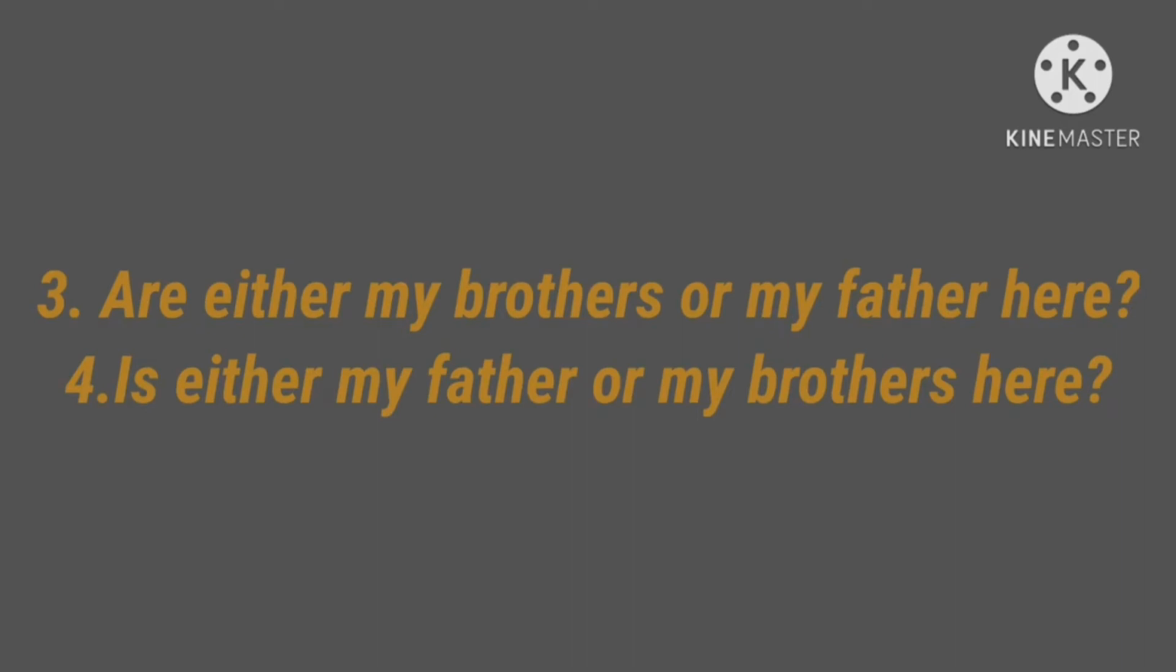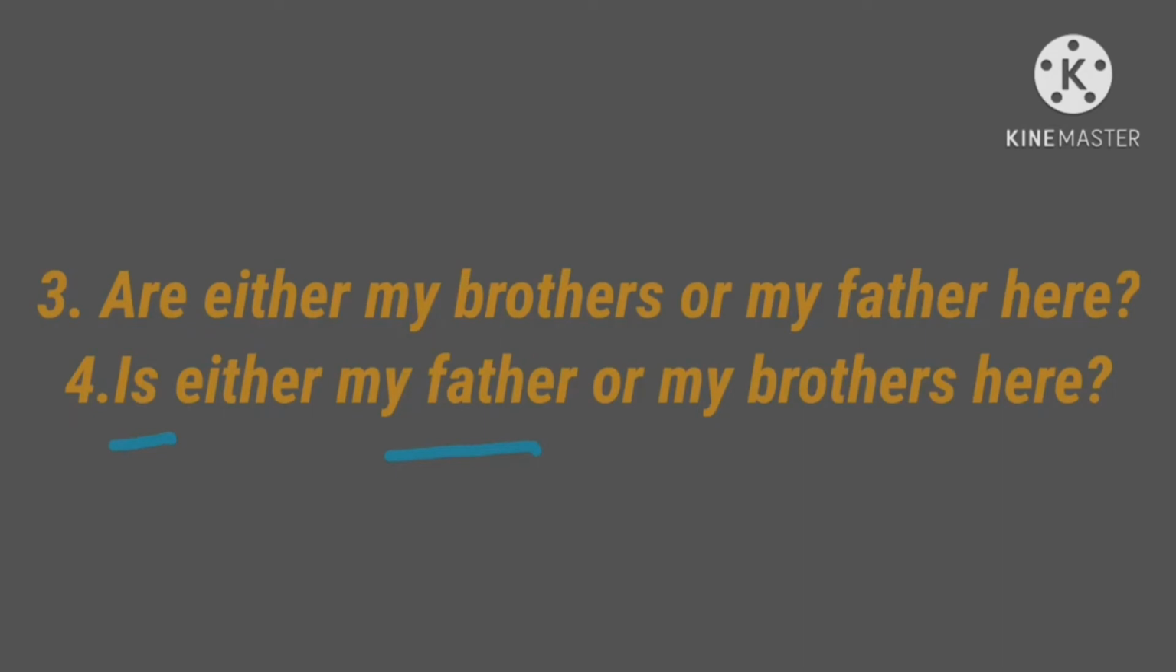Here either or is used, and the closest subject is my brothers, which is in plural form. So we use the plural verb are here. Next, is either my father or my brothers here? Here my father is the closest subject, so we use the singular verb is here.